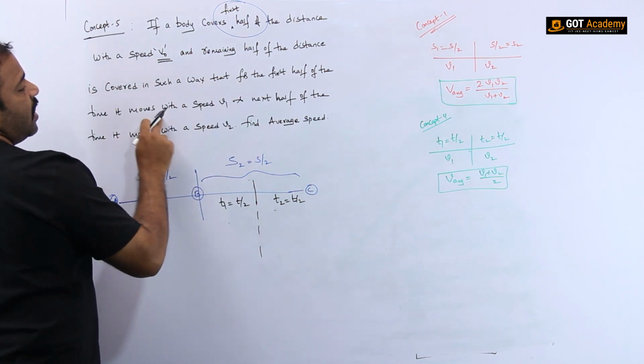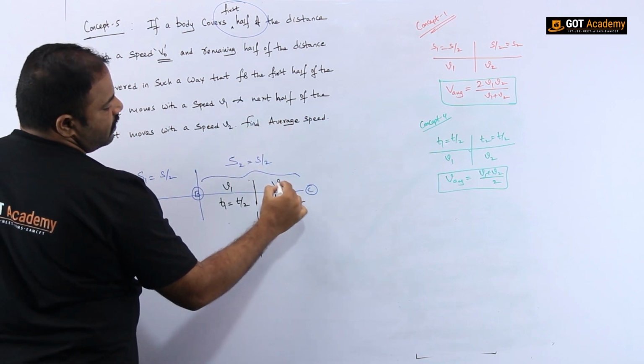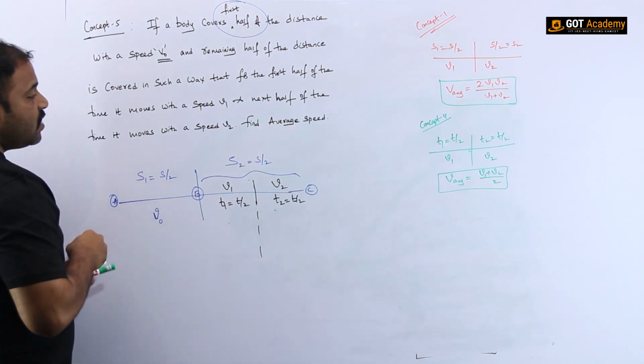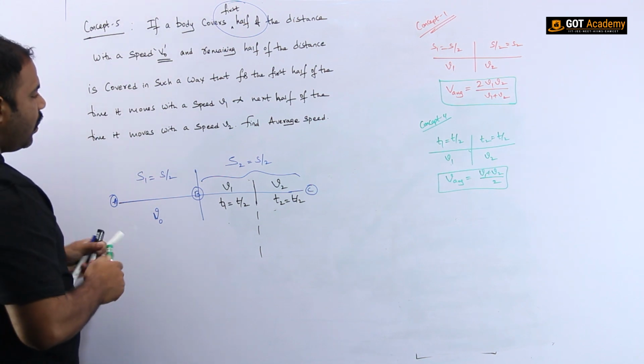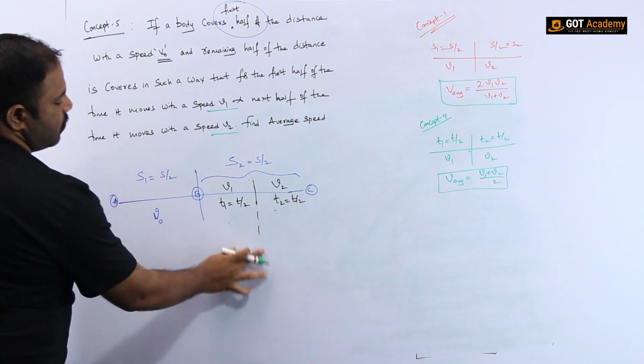For the first half of the time it moves with a speed v1 and for the next half of the time it moves with a speed v2. So these are the things we have to observe. v1 and v2. So how to solve this?